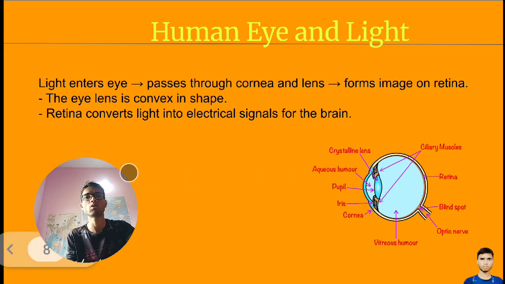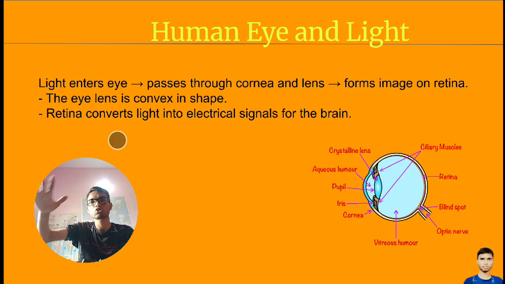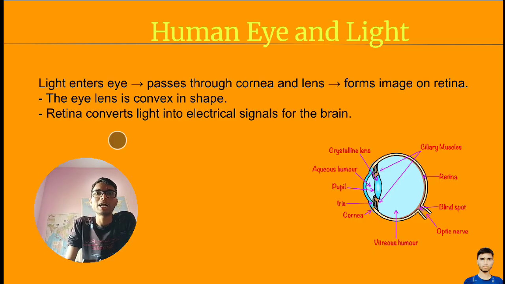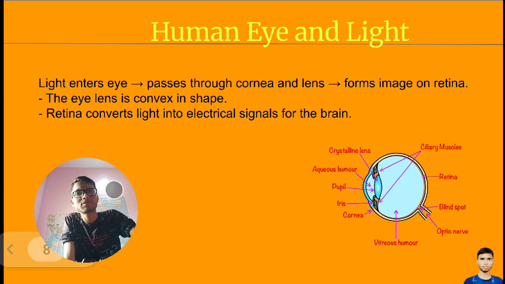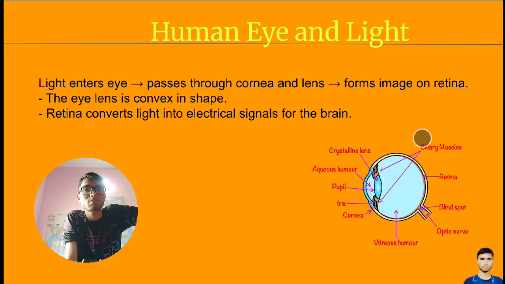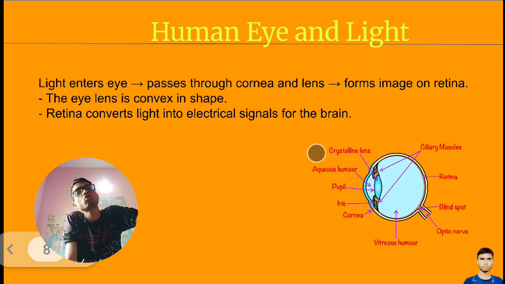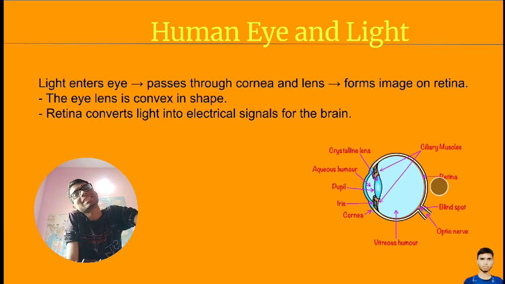Okay, I am moving forward. Human eye and light. We are going to explore the structure of a human eye and the function of its parts. When light reaches our eyes, what will happen? Light enters the eyes and passes through the cornea. The first surface of our eye is a transparent layer, which allows light to pass inside our eyes.